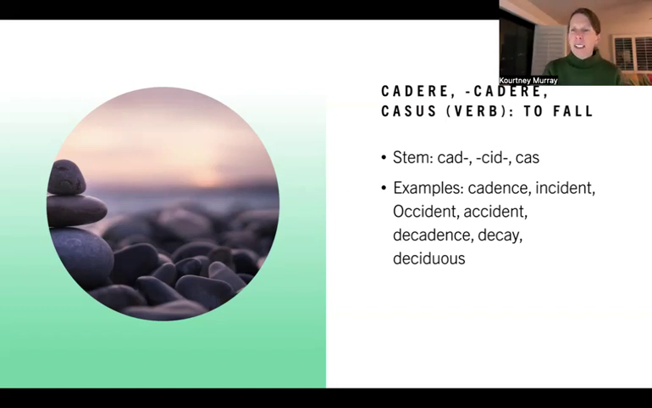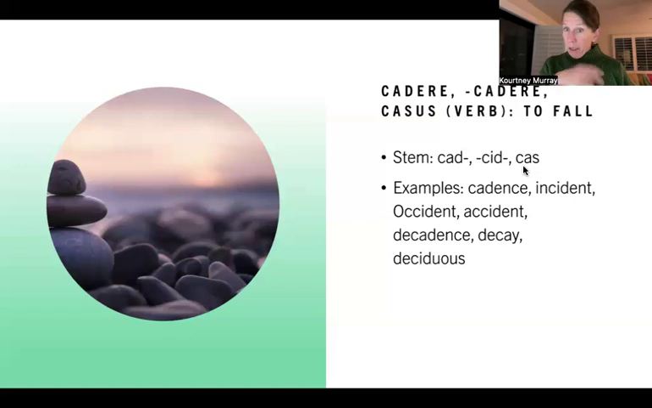And what's funny is that seems weird. I bet I made a mistake. So it's cadere. Those are our infinitive forms of the verb meaning to fall. And then casus is the perfect passive participle form of this verb, meaning having fallen. And so we get from this the stems cad, cid, and cas.